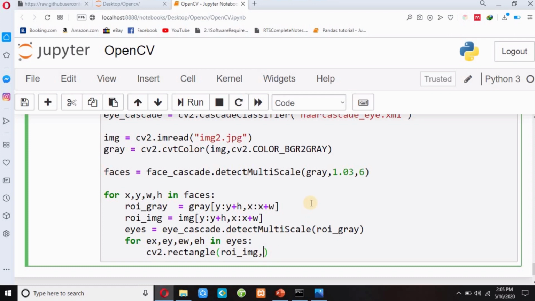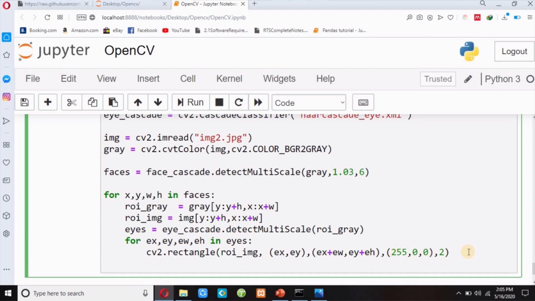And then I have to pass the same ex, ey, and then ex plus ew, and then ey plus eh. And this is green color, 0, 255, 0, and the thickness is, suppose, 2. I can also define any other color. Suppose I write 255 over here and a 0 over here, this means blue color.